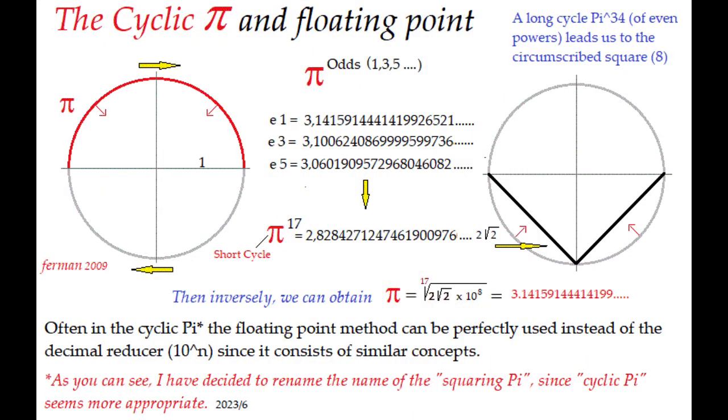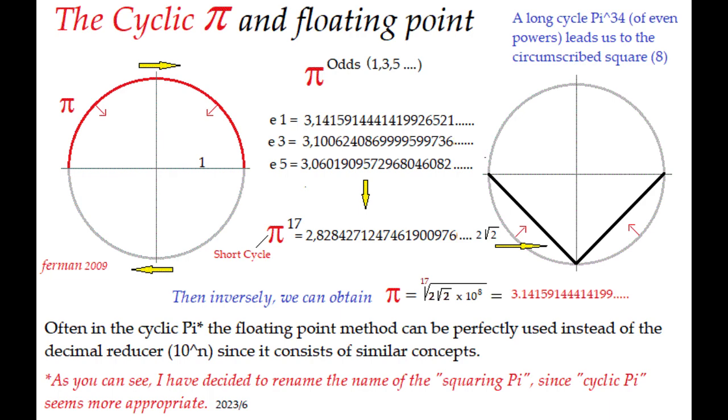2. The floating point method is interesting, because with its way of use the cyclic pi is easily extracted. This is done by raising cyclic pi to successive powers, and expressing its results in floating point. As we see when we get to the 17th power, the floating point result is 2 times the square root of 2. But if we now proceed from here in reverse, from 2 square root of 2, we obtain the cyclic number pi.